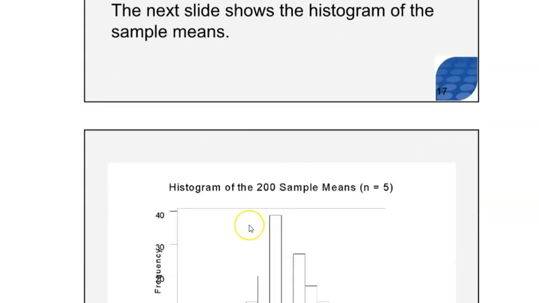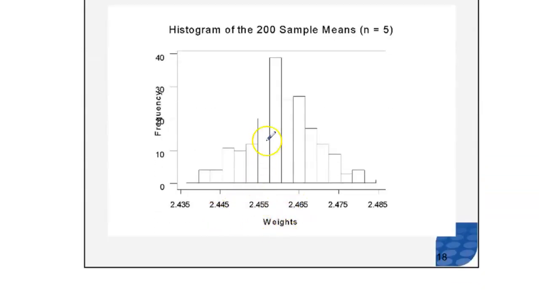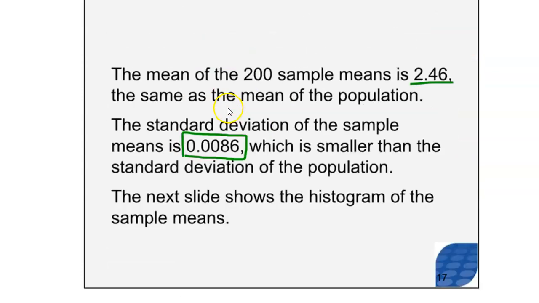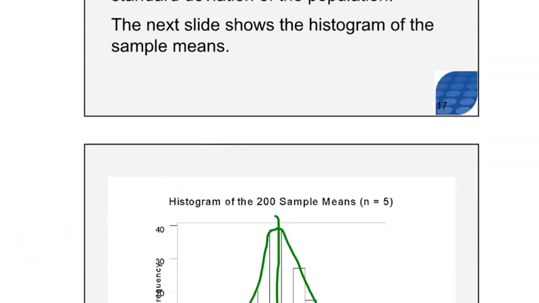The next slide is going to show the histogram of the sample means, and you can see in this histogram the center is right about here, 2.46. And you can see that there are some that are smaller, some that are larger, but there's a very significant drop off here. It's very, very unlikely to get one of those 200 sample means that is lower than 2.435. And it's very, very unlikely to get a sample mean from one of those 200 samples that is higher than 2.48. Notice that the cluster or the grouping here is very, very close to the mean. That's why we say the standard deviation is very low, 0.0086.